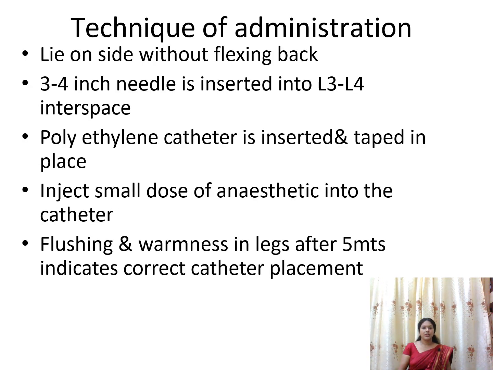And the technique of administration: you make the person lie on the side, and the back we are not usually flexing, and insert a 3 to 4 inch needle between L3 and L4 in the space, that's a common space we are using, and insert a polyethylene catheter into the L3 and L4 region, and you just tape it into place. Then you can inject a small dose of anesthetic drugs through this catheter. If it is placed properly, the lady will feel flushing and warmness of the legs after 5 minutes. So if that is there, it indicates the correct placement of the catheter.